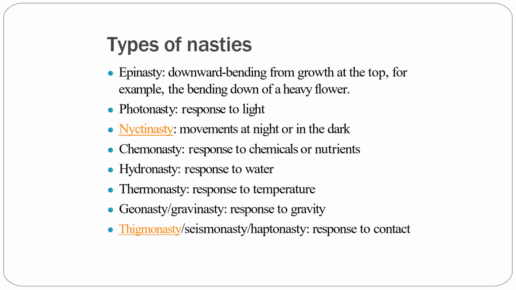In this slide, we will discuss the types of nastic movements. First is epinasty, downward bending from growth at the top. For example, the bending down of a heavy flower. Photonasty is response to light. Nyctinasty is the movements at night or in the dark. Chemonasty is response to chemicals or nutrients. Then hydronasty is response to water. Thermonasty is response to temperature. And geonasty is gravinasty, response to gravity. And thigmonasty is seismonasty, haptonasty, that is the response to contact.